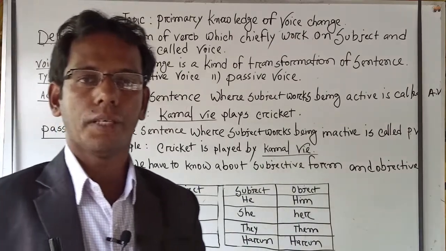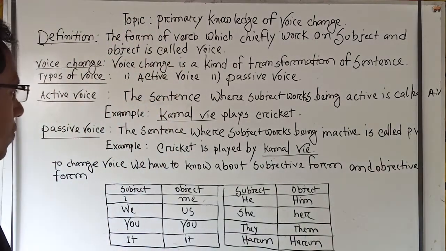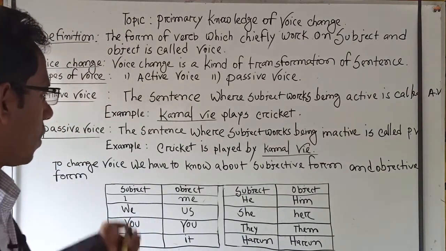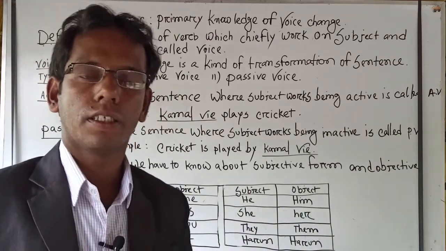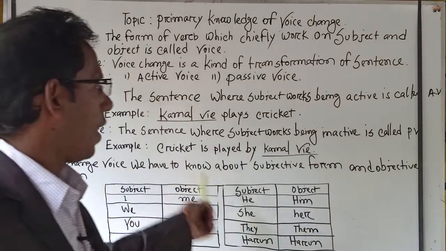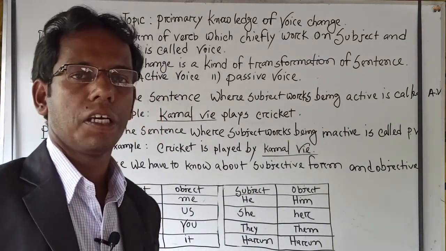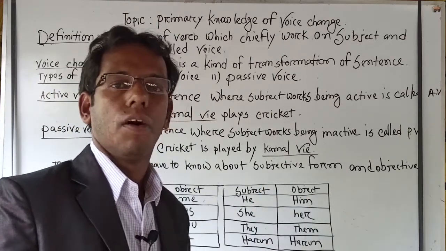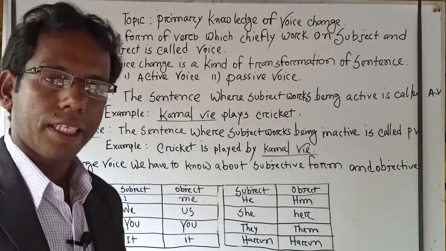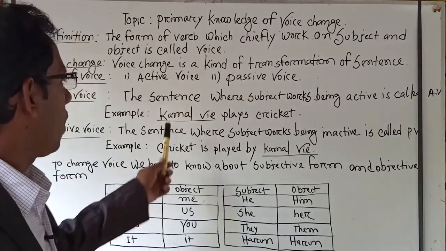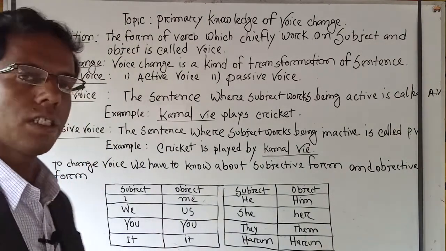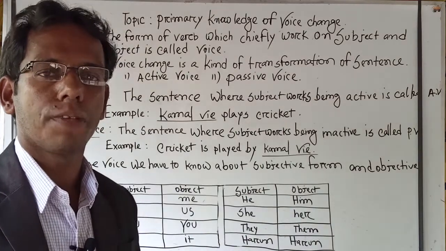Now if we try to find an example, we see that cricket is played by Kamal Bhai. Here we see that Kamal Bhai is used in the last part of the sentence as an object. In our example of active voice, Kamal Bhai was used at the very beginning, but in passive voice, it is used at the last part of the sentence.